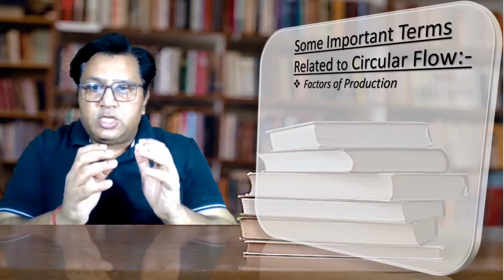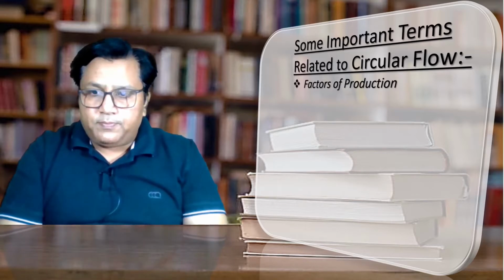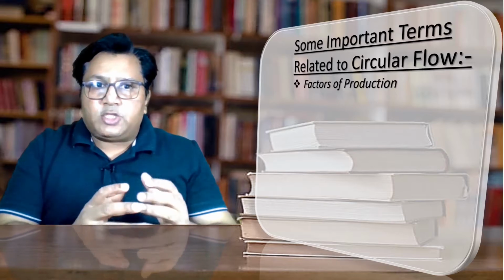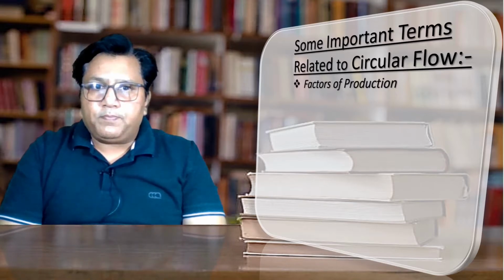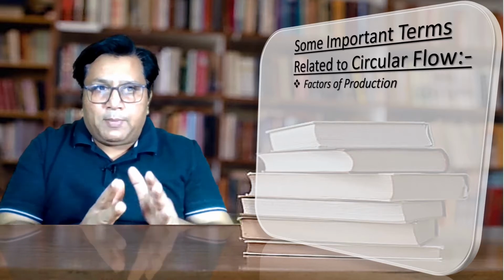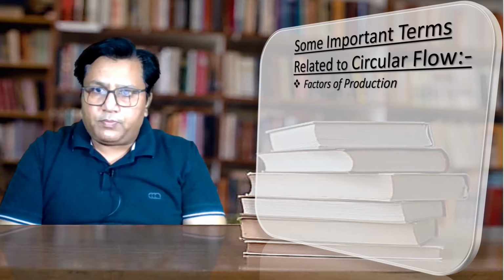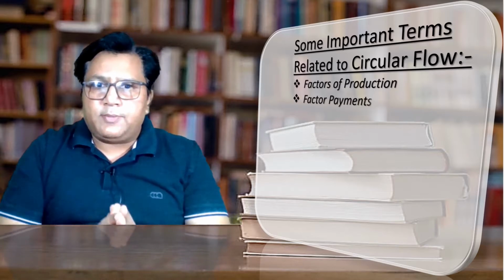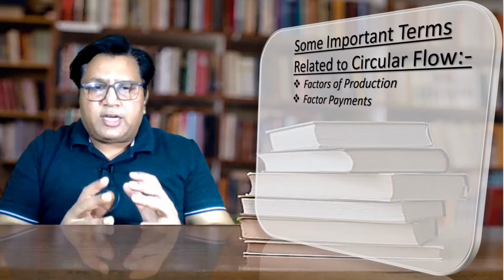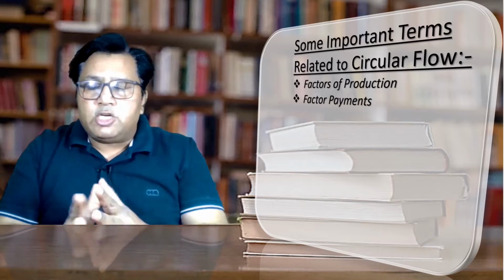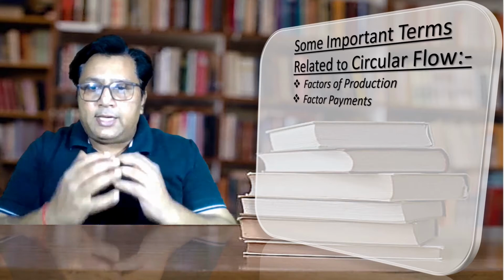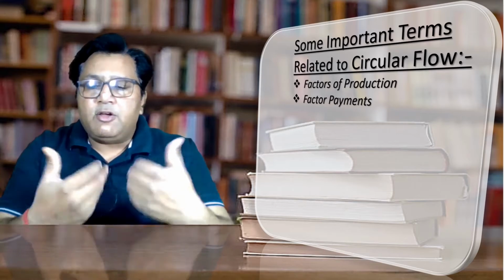With the help of these four factors of production, we manufacture the goods and services. The first two factors, that is land and labor, are the primary factors and the other two are the secondary factors. The next important term is the factor payment. Factor payment means what? It is the consideration which the factors of production get after rendering the factor services.